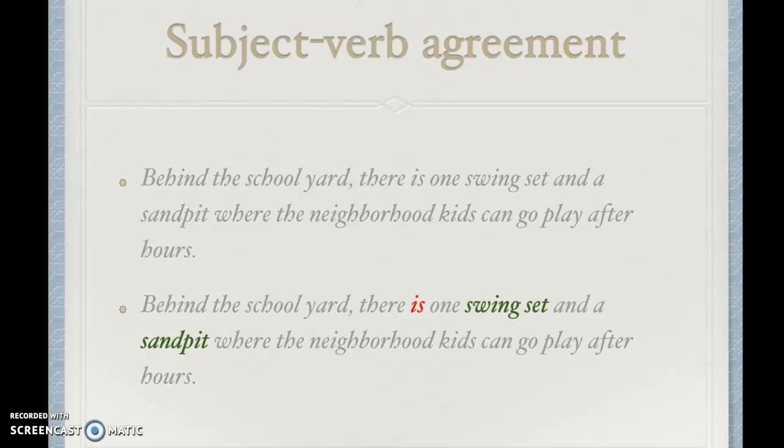This sentence is incorrect. How many things are there behind the yard? Well, there's a swing set and a sand pit. These two nouns have been coordinated. Therefore, you should say there are one swing set and a sand pit where the neighborhood kids can go play. Now, this is a little confusing. You might be like, it says one swing set. Yes, but it's a swing set and a sand pit. So it's basically two things.